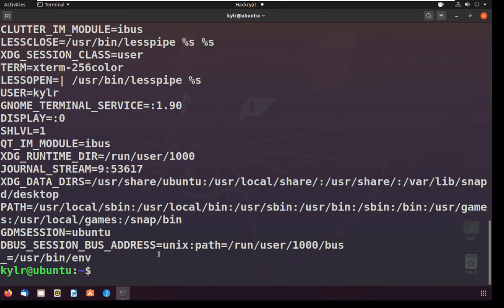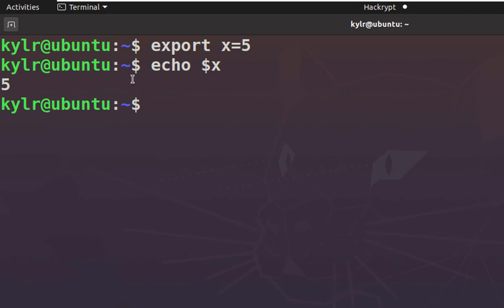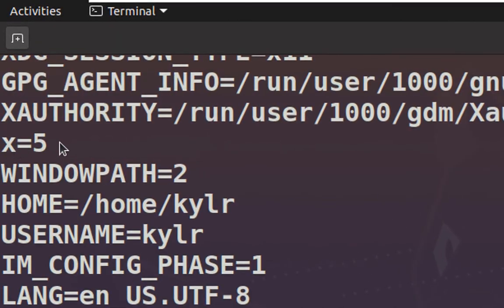Now we can set our own environment variable by using the export command like this. Here we have created a variable x with a value 5. We can check it by giving the following command. We can also see it in the list of all the environment variables. Here we can see that x equals 5.